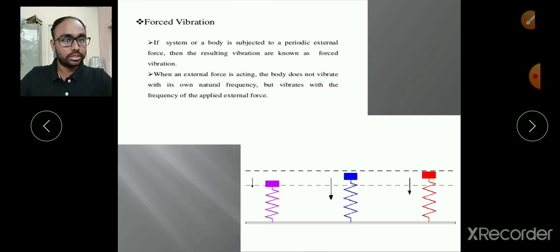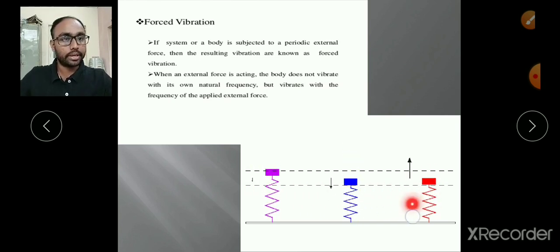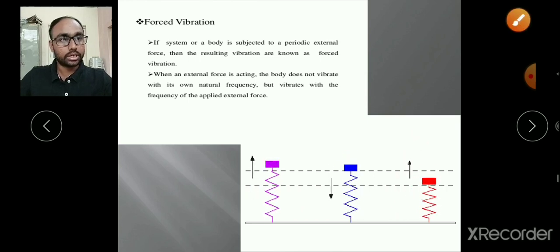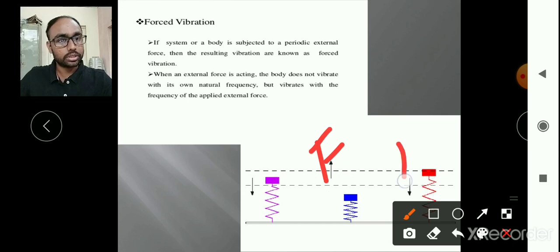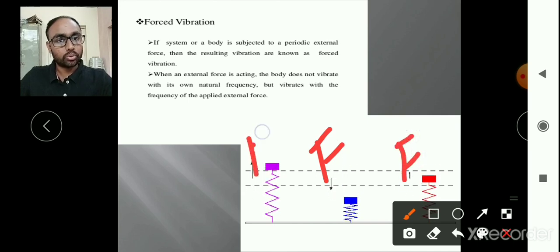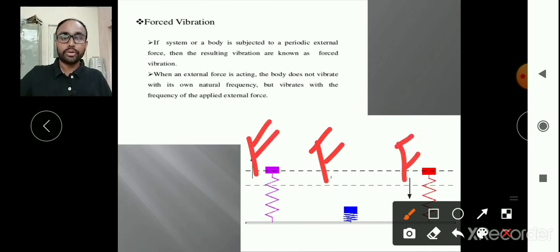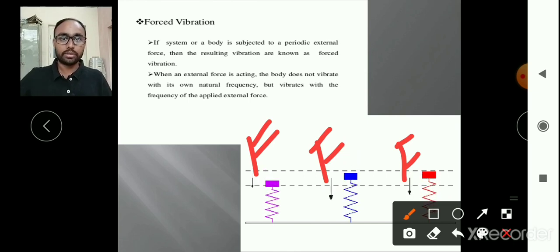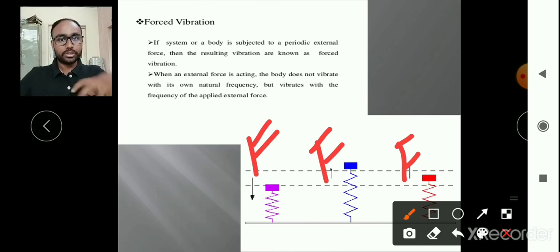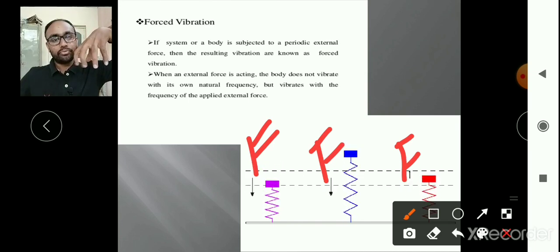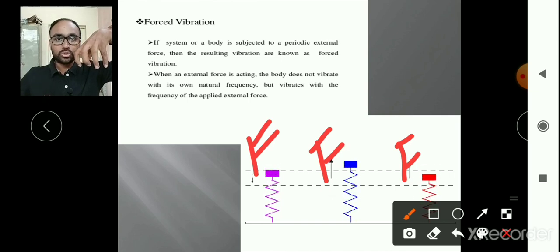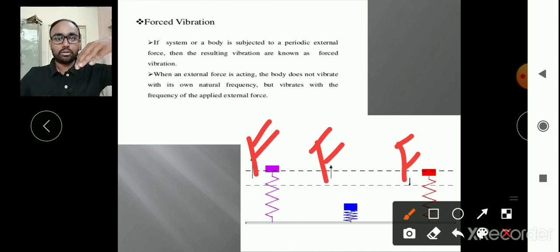So here in these three examples we are applying a force. This arrow is a force, this arrow is a force, this arrow is also a force. That force may sometimes be in the downward direction or sometimes in the upward direction. Obviously you can pull that block from the spring, that is the force in the upward direction, and when we release it and the amplitude goes on decreasing, then next time, or in the second system, we can apply it in the downward direction.